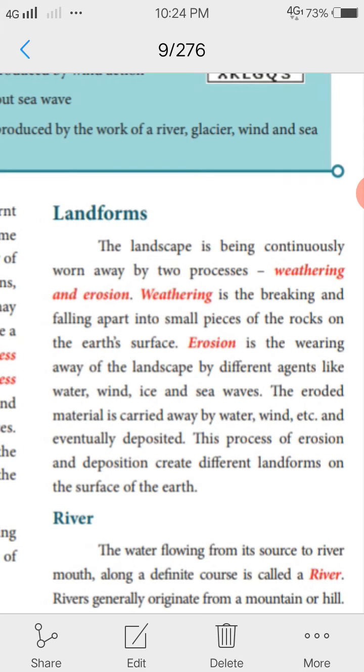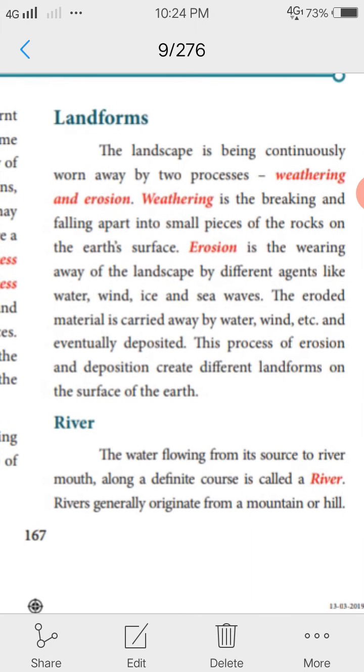The eroded material is carried away by water, wind, etc. and eventually it is deposited. So this process of erosion and deposition creates different landforms on the surface of the earth. In the previous video you have seen about the landform creators, that is the agents: water, wind, ice and sea waves. So, that was the recap. Now we will see about the river landforms.